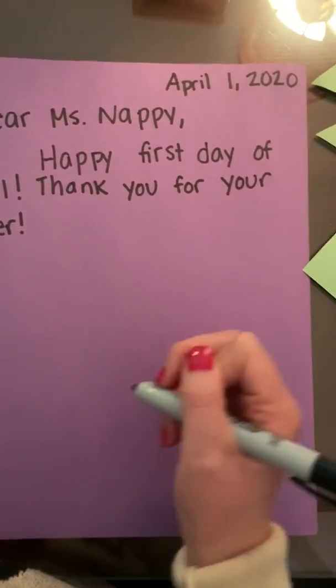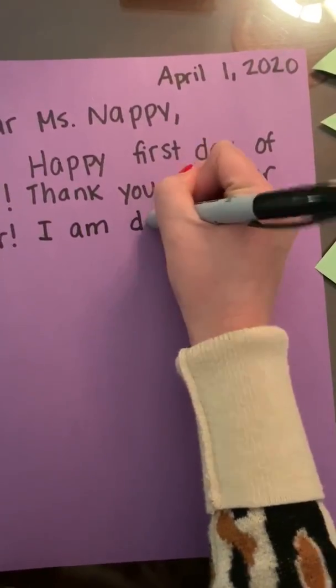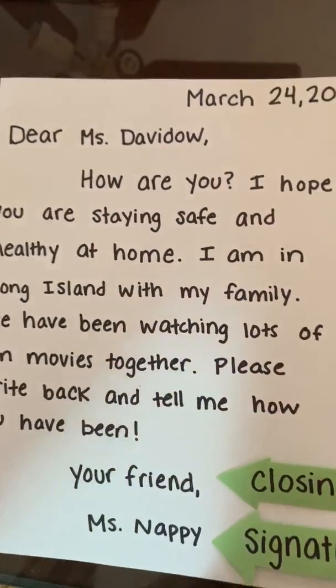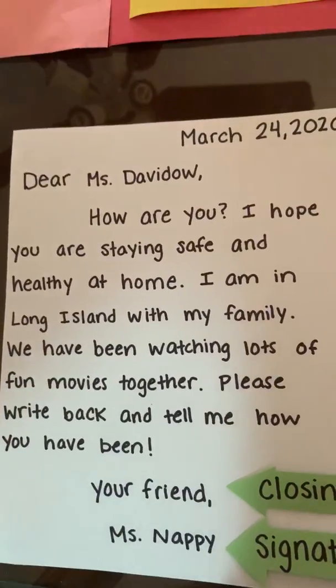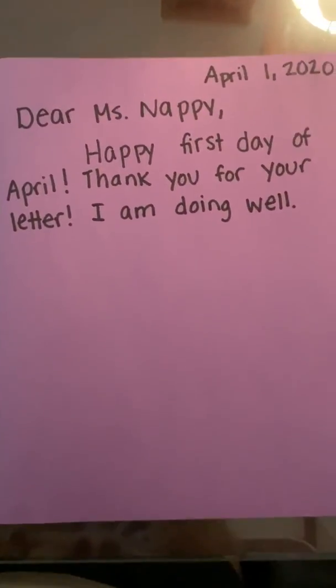So I'm going to tell her that I am doing well. She also told me in her letter where she is right now. She's in Long Island with her family. So in my letter, my response to Miss Nappy, I'm going to share with her where I am.